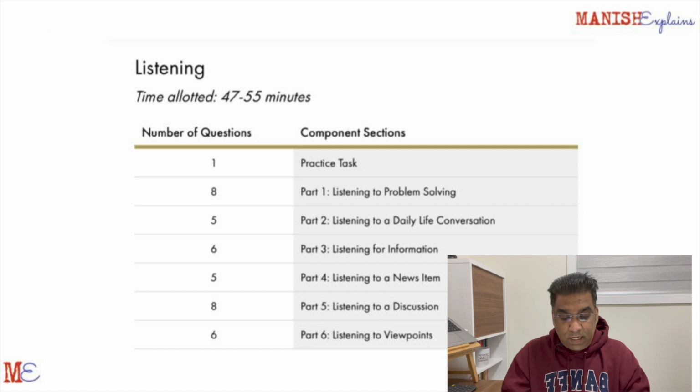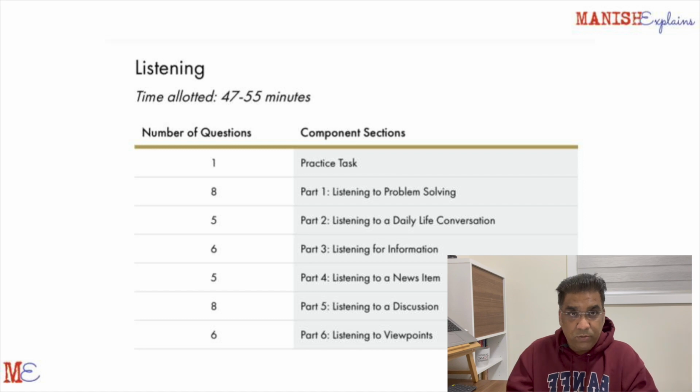You will see in this slide the breakup of this particular listening section. You have 6 parts to this test, and each part has some number of questions. For example, part 1 will have 8 questions, where you are listening to problem solving. You will be given a scenario, you will listen to it, and then there will be some kind of problem that the speakers are discussing. You will take notes, and then you will respond to the questions that are asked.